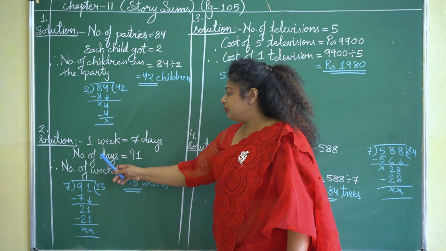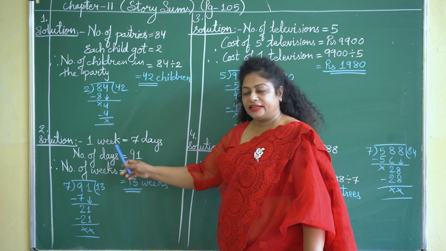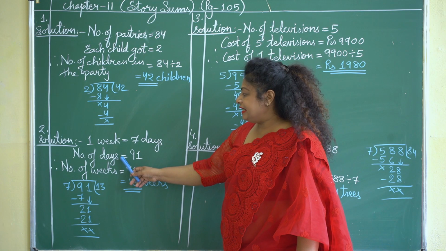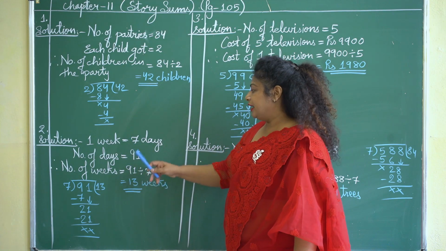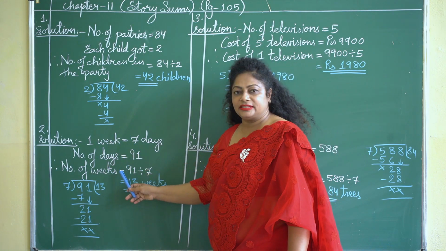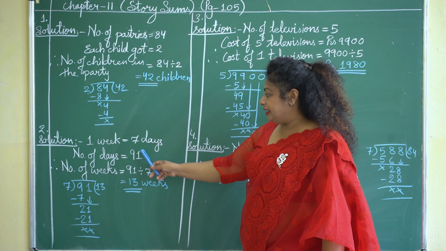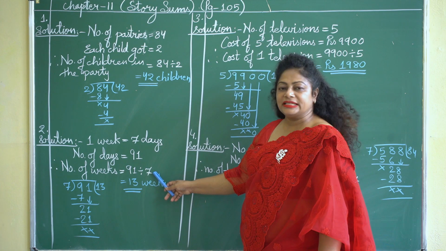That means total number of days given in the second question is 91. Now regarding these two pieces of information, we have to find the number of weeks. In order to find the number of weeks, we have to divide 91 by 7.